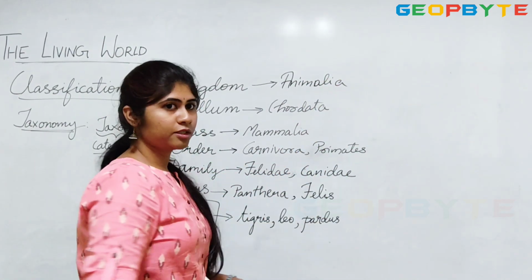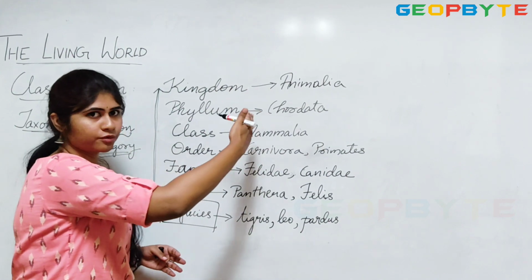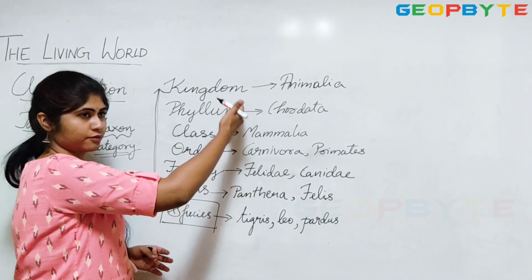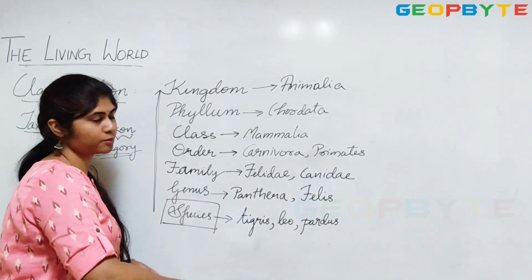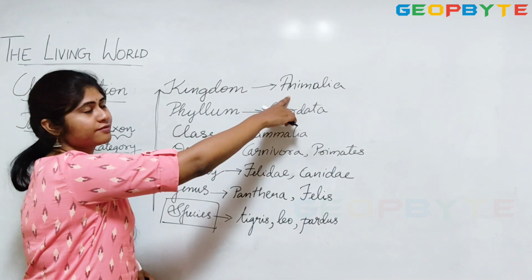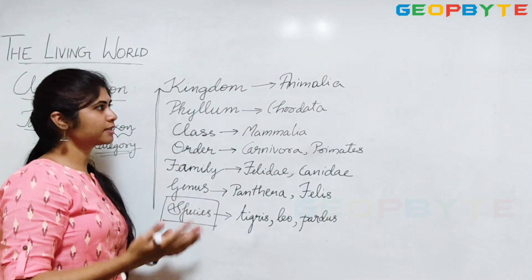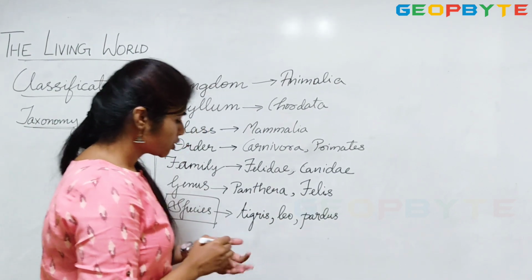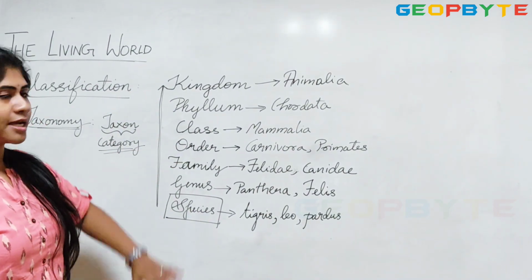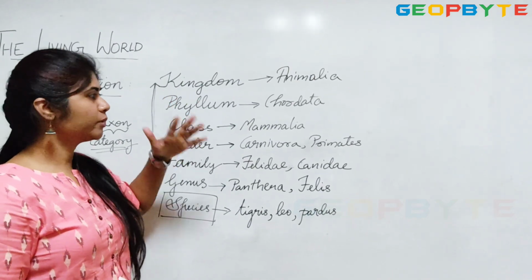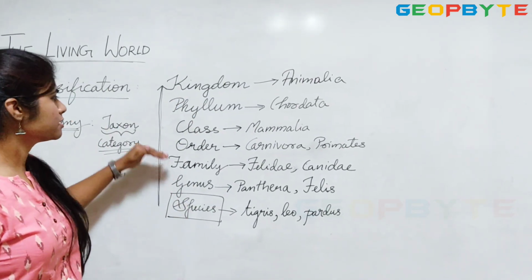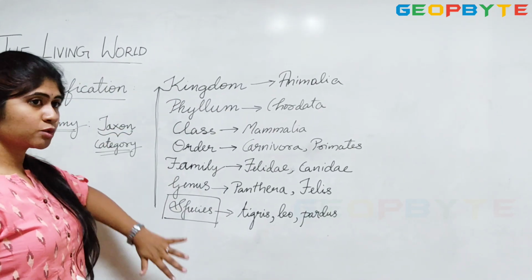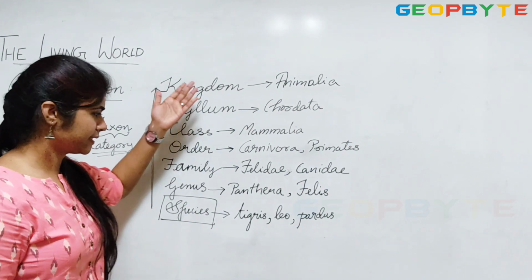So Animalia includes a huge number of phyla, which further include a huge number of further categories. So that's a very broad classification, giving Animalia. Similarly, for plants you have Plantae. So this is more or less the taxonomical hierarchy, how it goes on: species, genus, family, order, class. It has to go in this order itself.